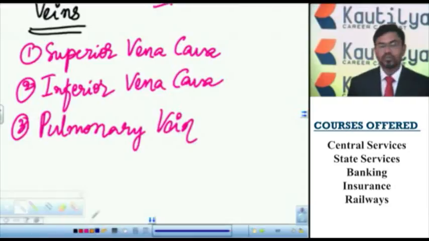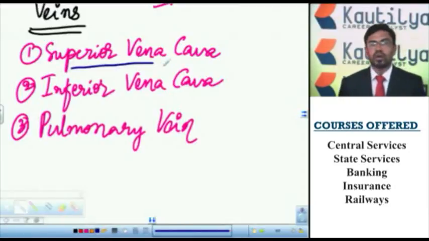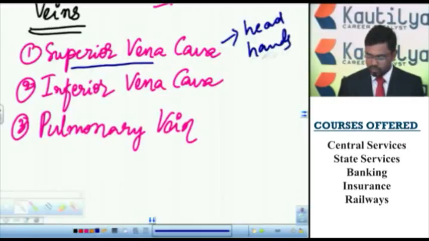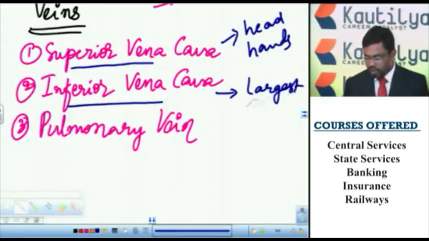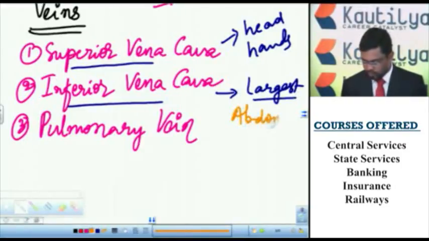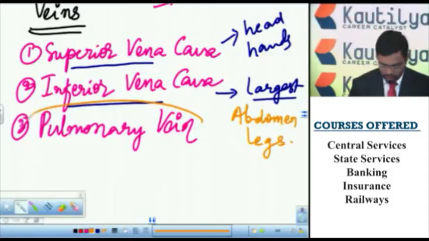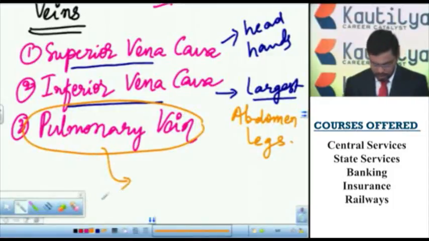Superior vena cava collects the impure or deoxygenated blood from upper parts of the body, that is from head, neck and hands. Inferior vena cava is the largest vein. It collects the impure or deoxygenated blood from lower parts of the body, particularly from abdomen and from legs. And this pulmonary vein is the exceptional case. It collects the pure or oxygenated blood from lungs.